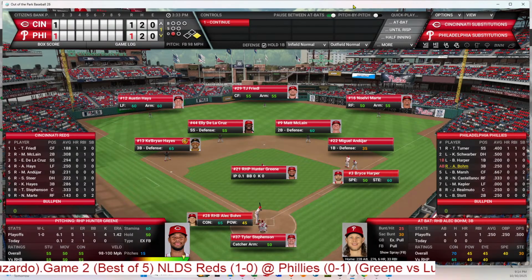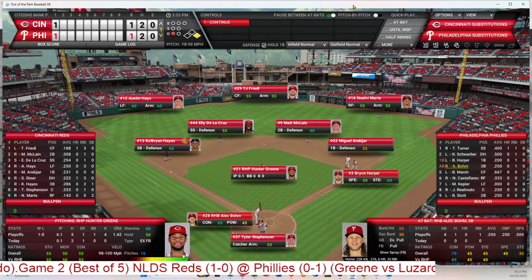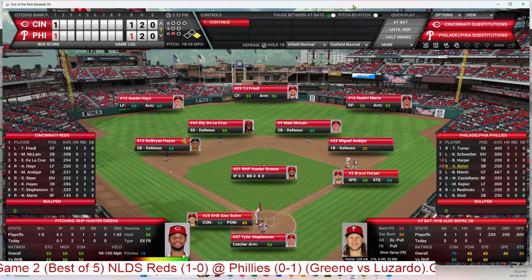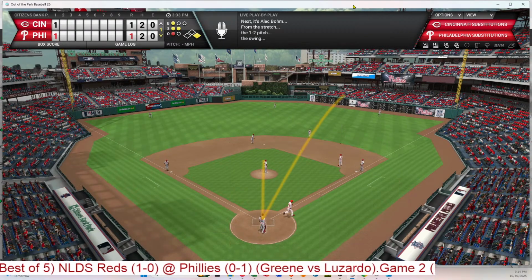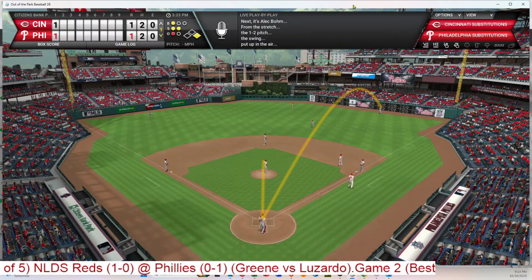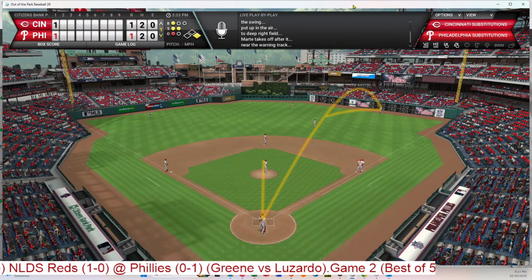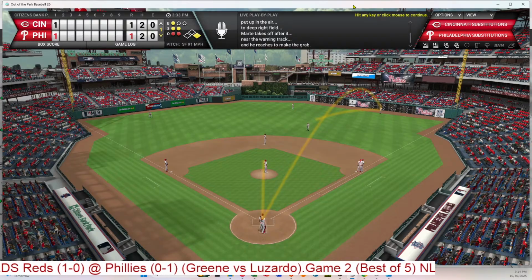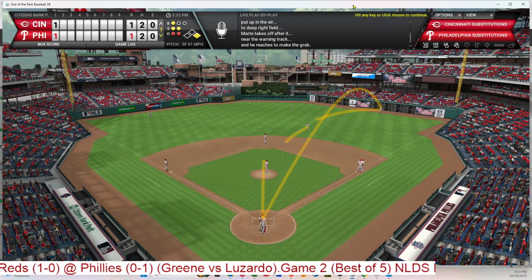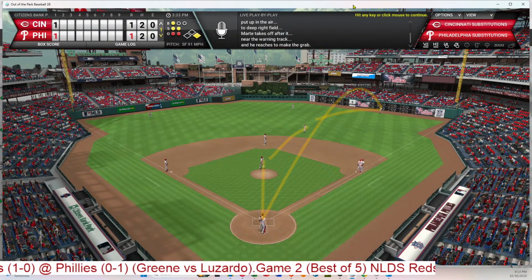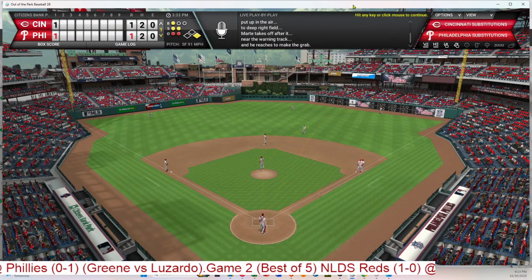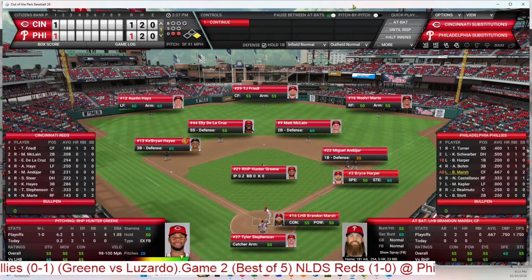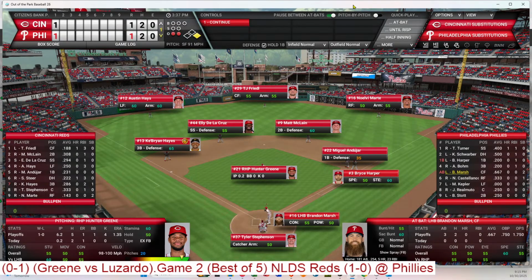And Alec Bohm will step up. He had an RBI single in the first game. 1 for 4. 1-2 pitch. That is flied out to right pretty hard. Back to the warning track goes Marte. But he catches it, and that's 2 outs. So the Phillies are aggressive here in the first inning, making good contact. And Harper will still be at first base with Brandon Marsh stepping up. He was 2 for 3 in the first game.